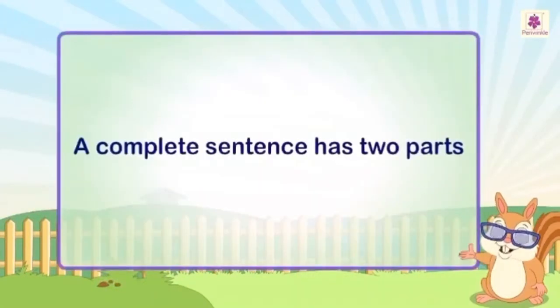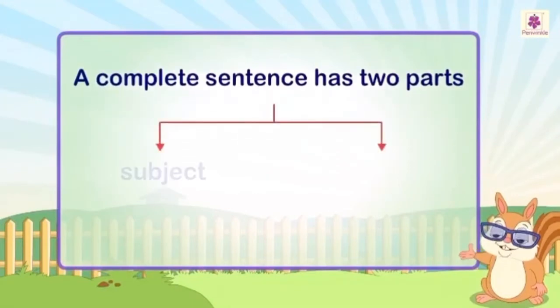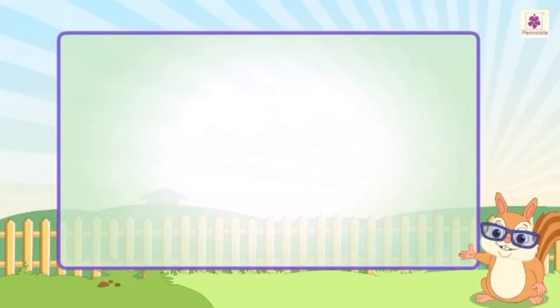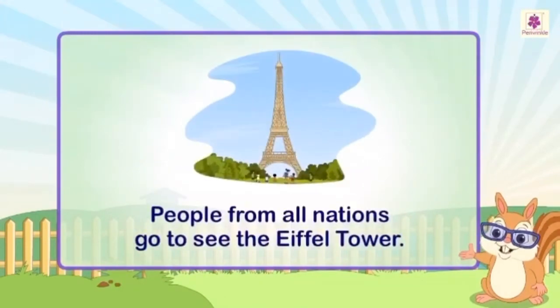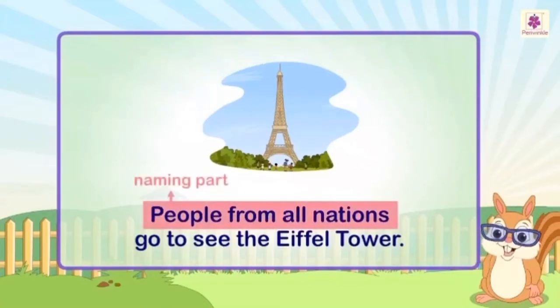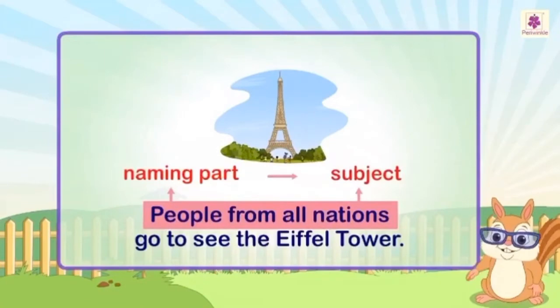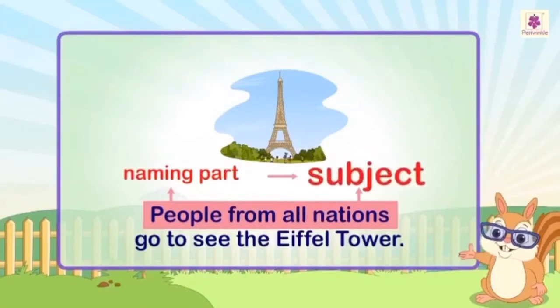A complete sentence has two parts, a subject and a predicate. For example, people from all nations go to see the Eiffel Tower. In this sentence, People from all nations is the naming part, also called the subject. The subject tells whom or what the sentence is about.